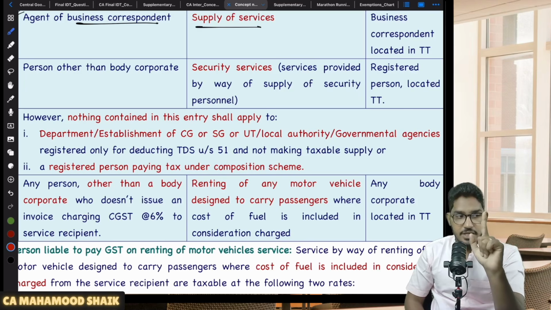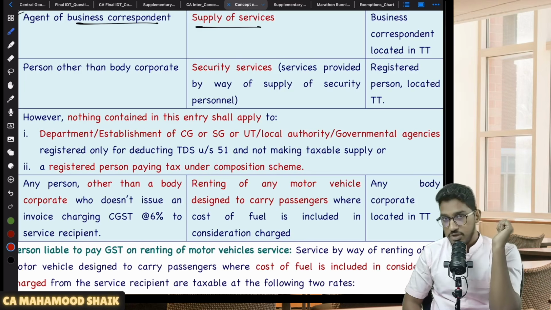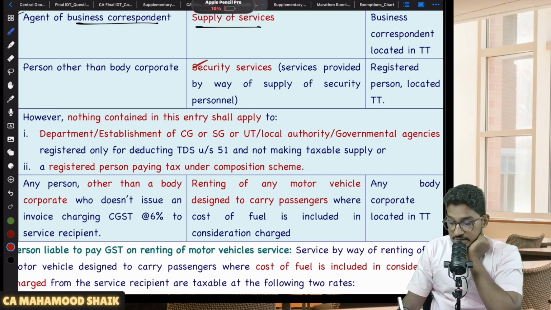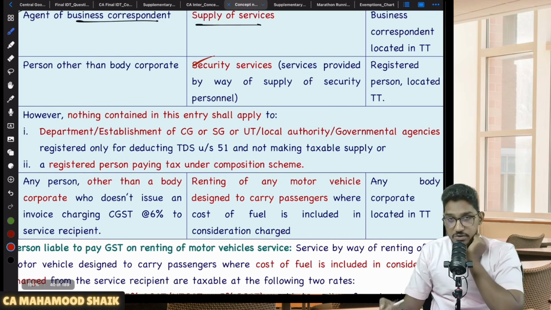Only one kind of security services will get covered under RCM. What is it? Services by way of security services provided by way of supply of security personnel. If I am running a security agency whereby I am providing the supply of security guards to the recipients, that will only get covered under RCM.